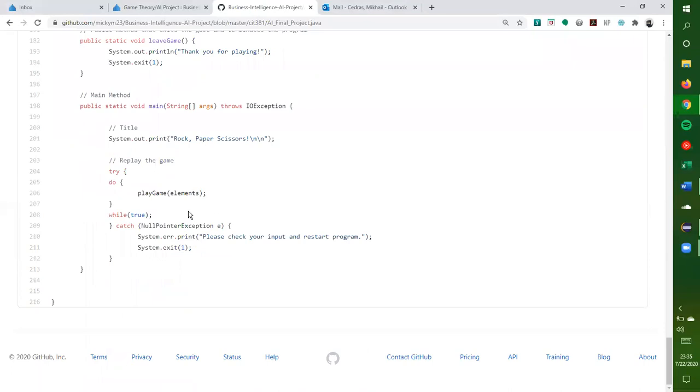Okay, so let me go to the main method. I do a try-catch to catch any exceptions that pop out, so that it can be a little bit more well-rounded program. I do a do-while loop, so that the games can constantly be reiterated after each game ends. I call the play game method, my main calling method, with the global array list as the parameter.